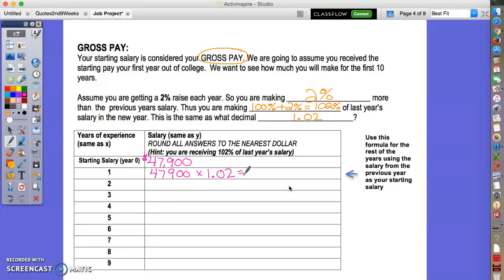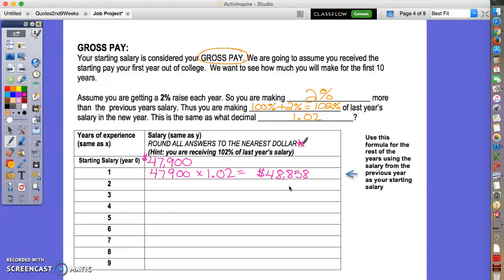That's signifying that you're making 100% of last year's salary plus a 2% raise. So if we do that on our calculator, we figure out that we're making $48,858. You're going to round to the nearest dollar for each one of these. So we'd be making $48,858.